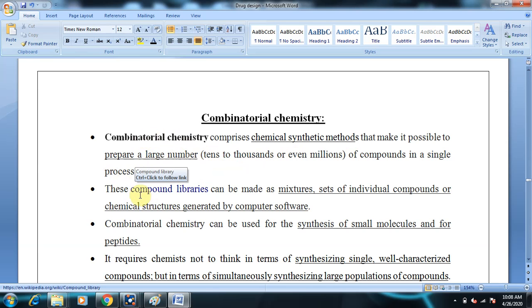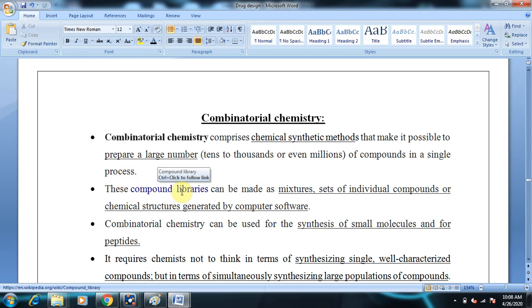Here these compound libraries can be made as mixtures or sets of individual compounds or chemical structures by the use of computer software. And how is combinatorial chemistry done? It utilizes computer software to design and synthesize compound libraries.